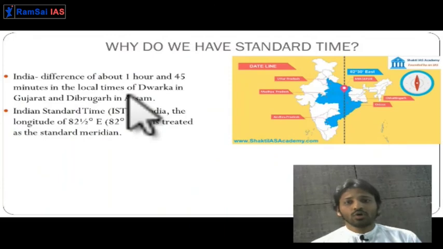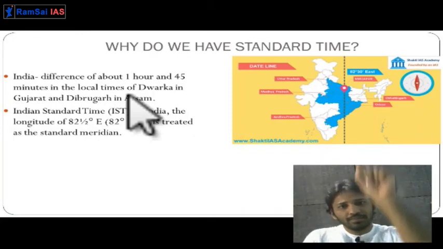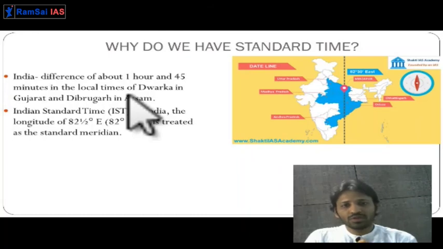Okay. So when time is calculated using the longitude, each and every country, to calculate its own time, maintains a standard time, or it chooses a standard meridian using which it keeps its time. So why is it done like that?